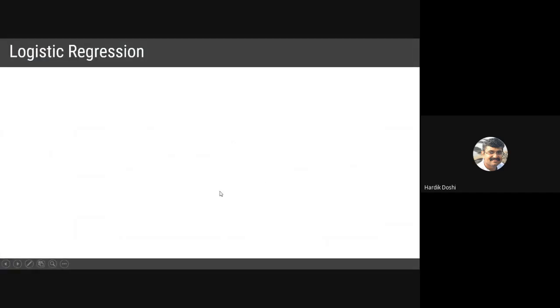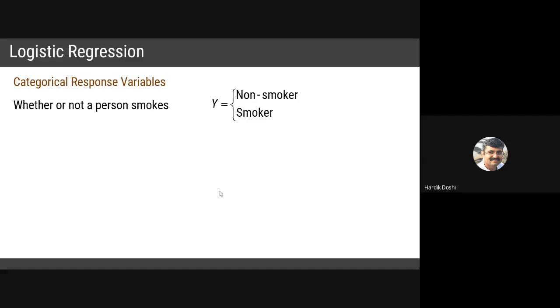The last type of regression which I skipped was logistic regression. Somewhere categorical responses are required, that is, whether or not a person smokes. What can be the answer? If a person smokes, then he is a smoker. If not, then he is a non-smoker. Only two answers are available. You cannot get any other answer.